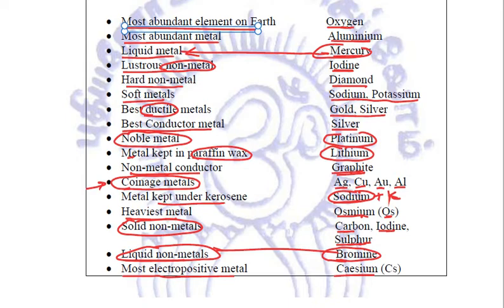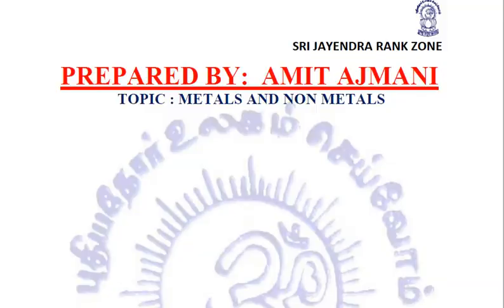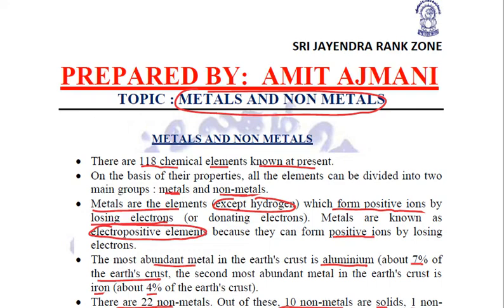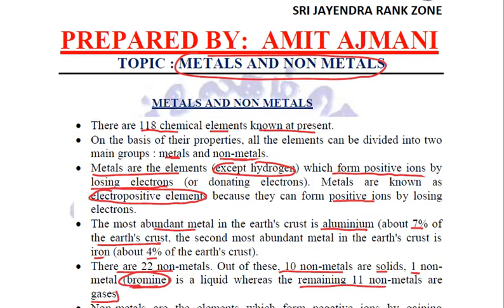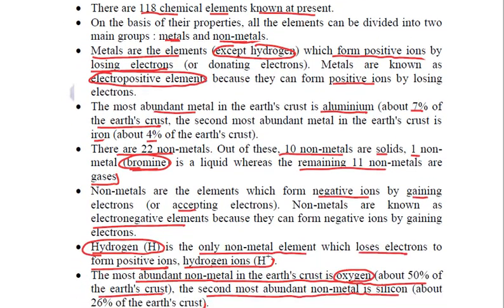Right? So before ending today's class, let us brush up on what we learned today about metals and non-metals. Let us go back to the starting. We talked about what are metals, what are non-metals. We talked about the abundance of metals. Aluminium is the most abundant. Second most abundant metal is iron. Talking about the non-metals, oxygen is the most abundant non-metal, followed by silicon.